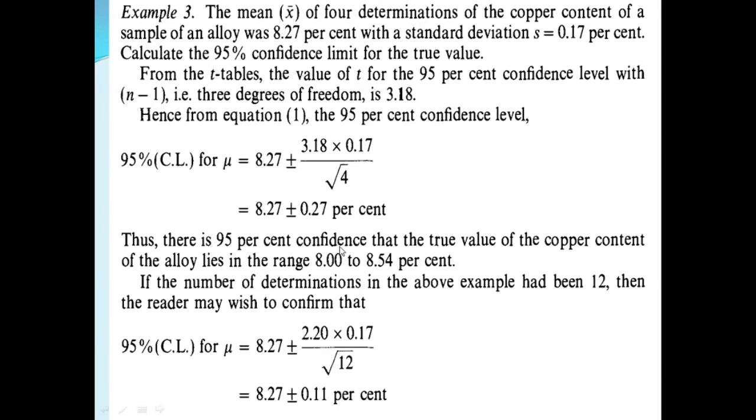If the number of determinations in the above example had been 12, instead of 4, then at a 95% confidence level mu is equal to 8.27, that is the sample mean, plus minus 2.20. This 2.20 value is already given in appendix 12.